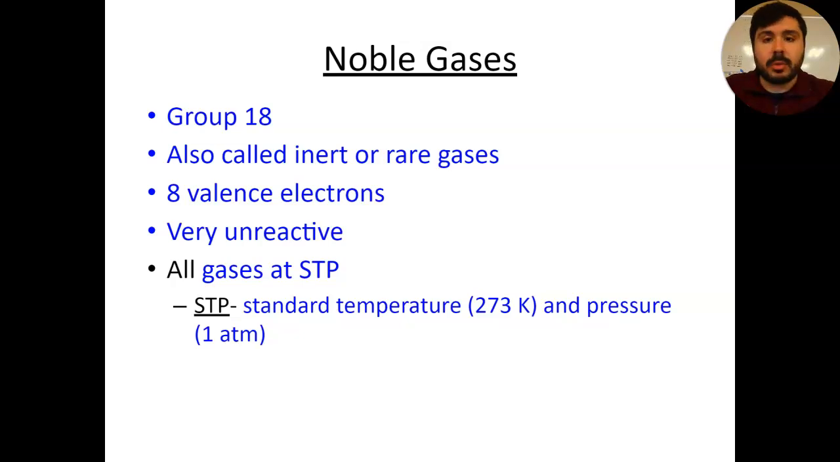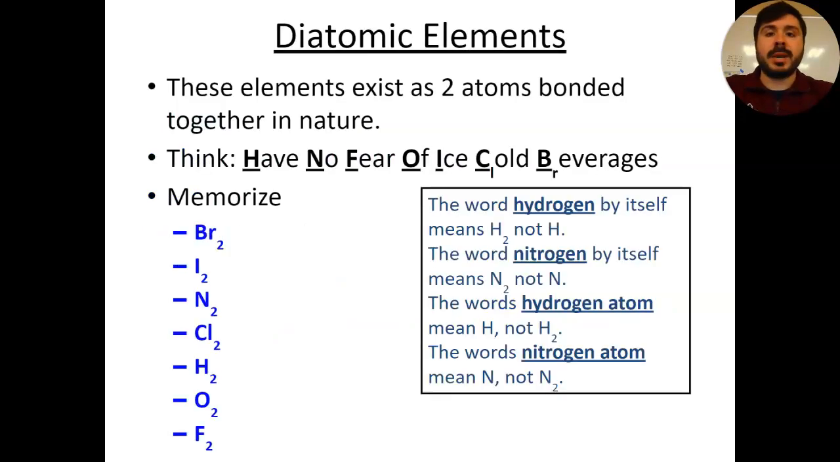Now, on to the noble gases, which I'm sure you might have heard about in the past. They are group 18, which is the furthest group on the right-hand side of the periodic table. They are also called our inert or rare gases, and they've got what are known as 8 valence electrons. These guys are very, very unreactive. They're very stable and inert. They don't want to react at all, right? And they're all gases at STP, STP meaning standard temperature and standard pressure, which would be 273 Kelvin and a pressure of 1 atm.